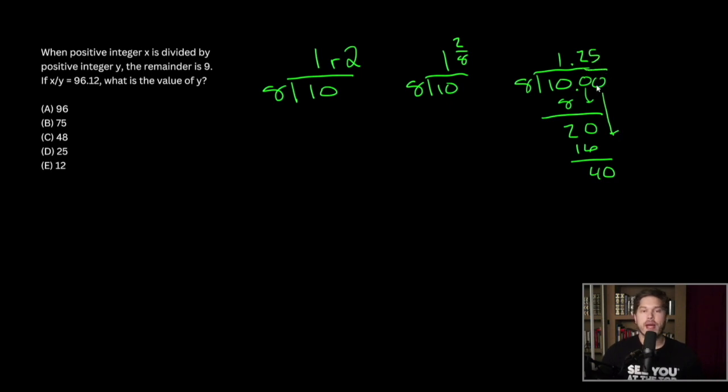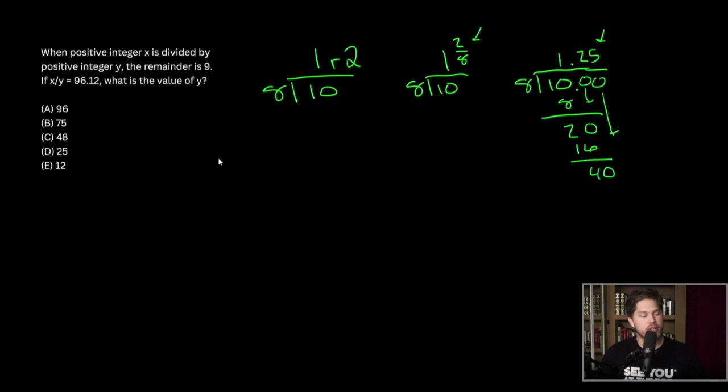And what I want you to pay attention to is the relationship between the 2/8 and the 0.25. Of course, they're equivalent. All of these are valid forms of our division. But I want you to notice that in our question, we're told that the remainder is 9.